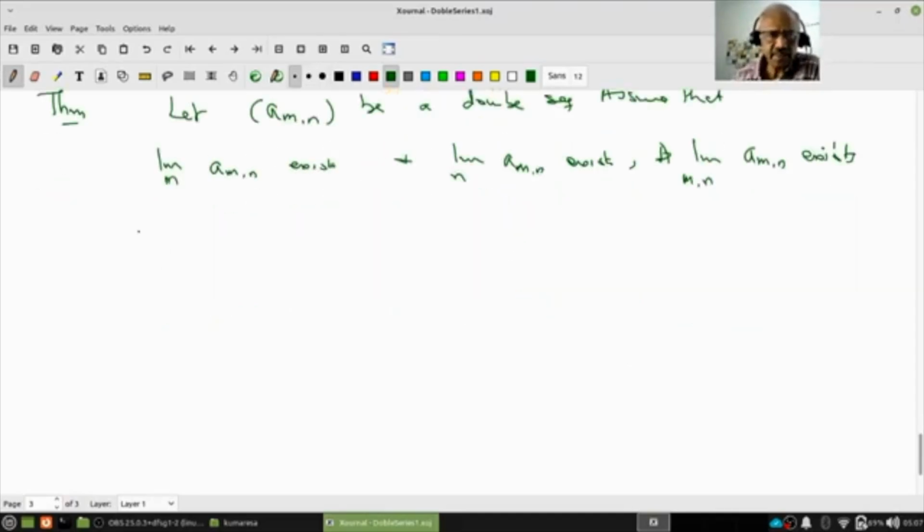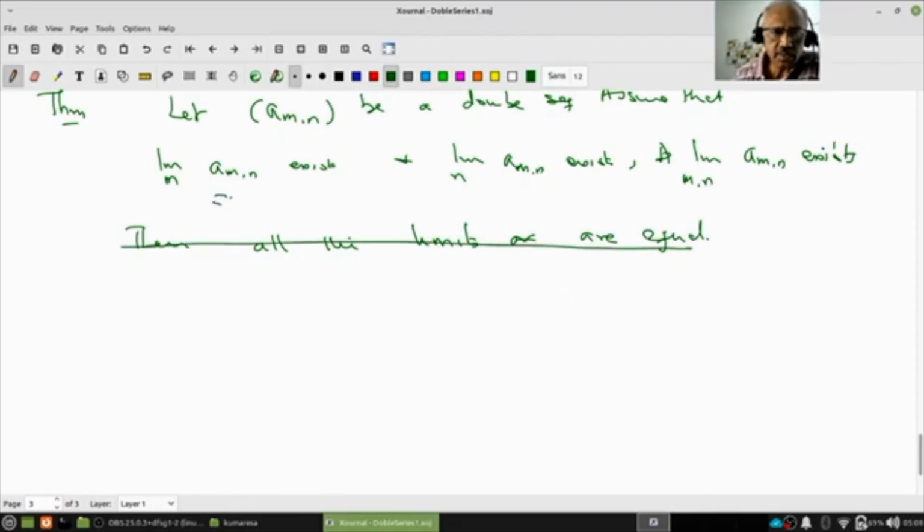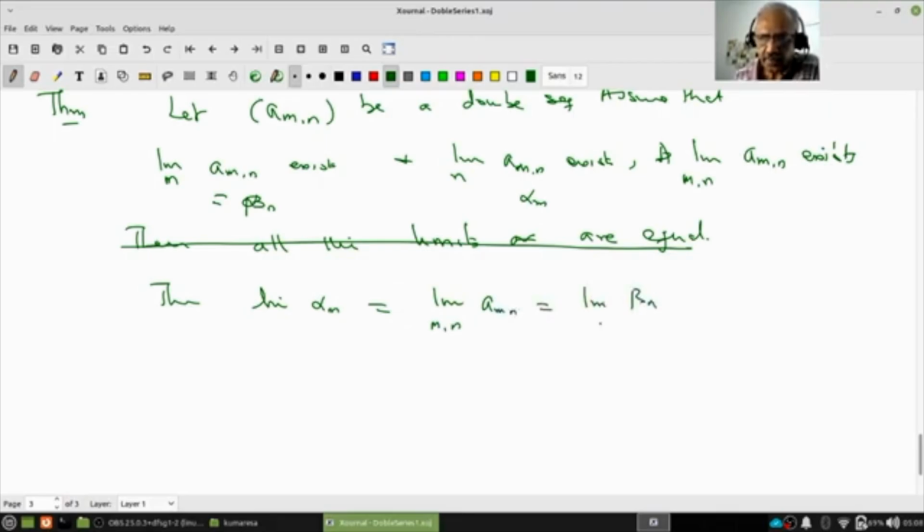Then all the limits are the same. Sorry, not all the limits are equal. Let us say this is alpha_m, this is beta_n. Then the limit of alpha_m equals the limit over m, n of a_mn, and equals the limit of beta_n over n.